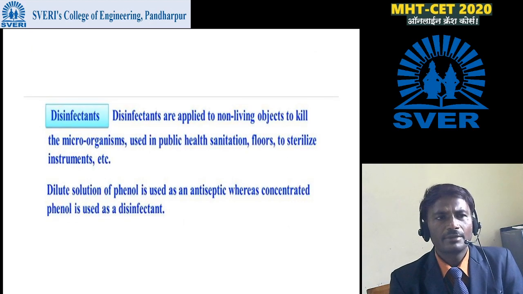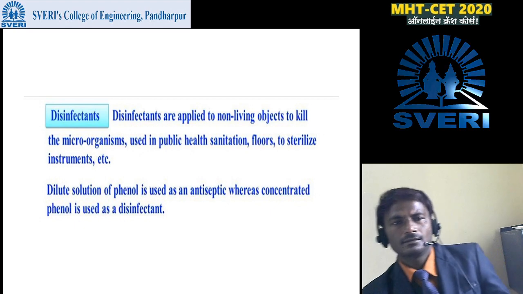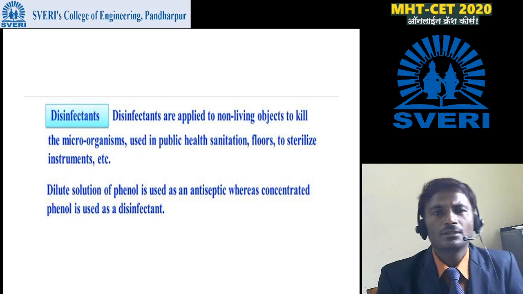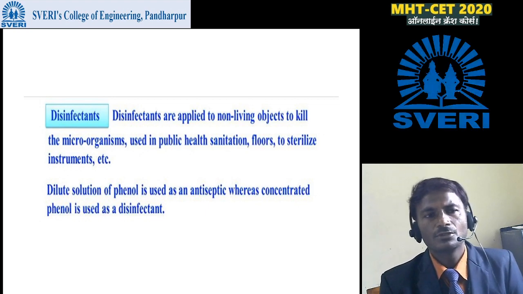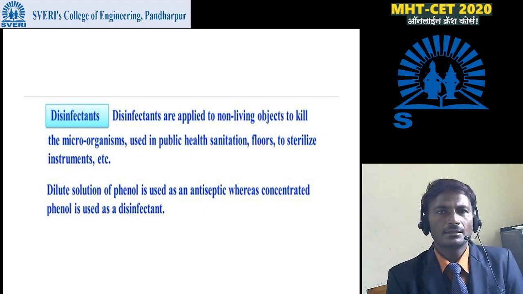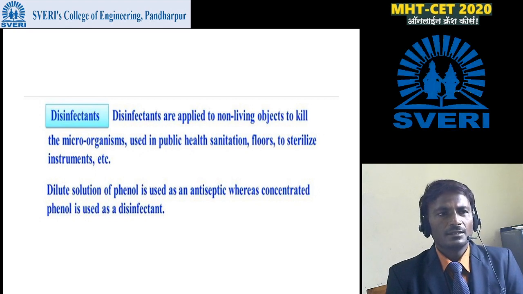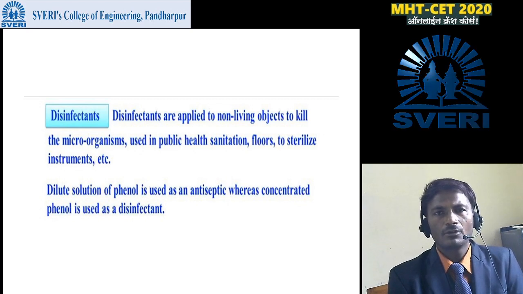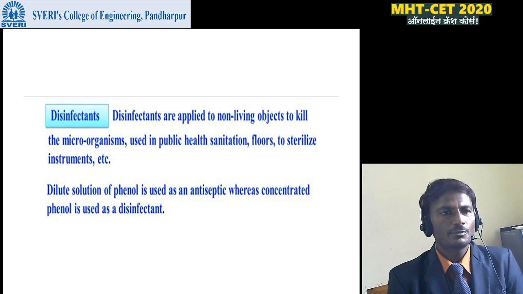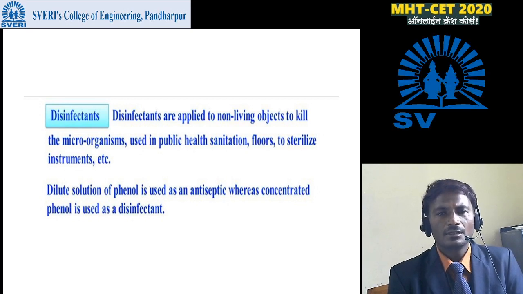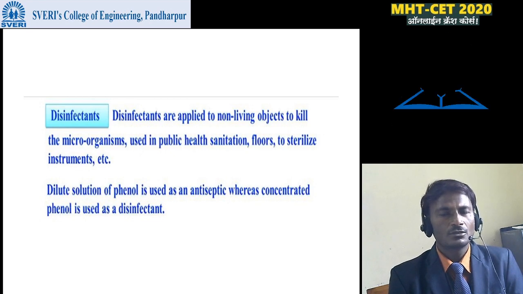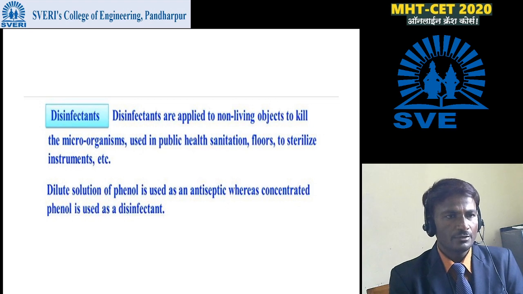Next is disinfectant. Disinfectants are applied to non-living objects to kill the microorganisms, used in public health, sanitization, floors, to sterilize the instruments like that. Disinfectants are particularly applied on non-living objects for the purpose of killing microorganisms. It is used in the public health sanitization process, floors, to sterilize various instruments and equipment.